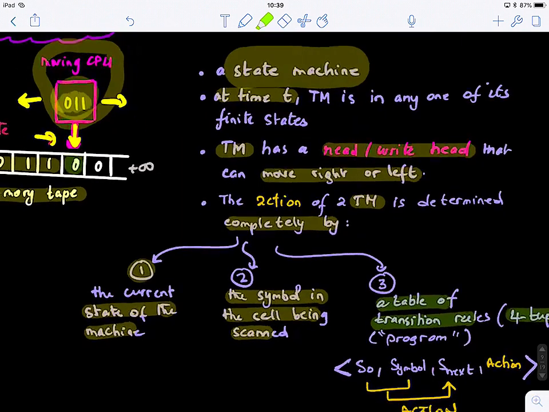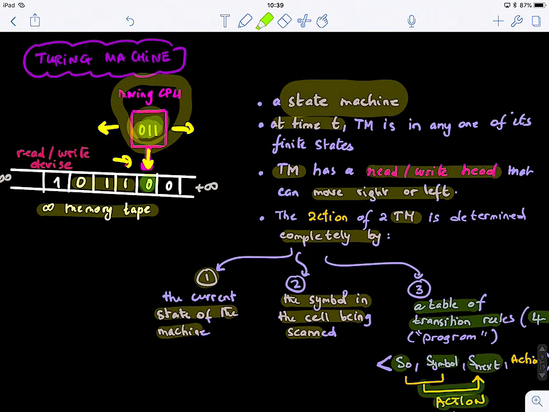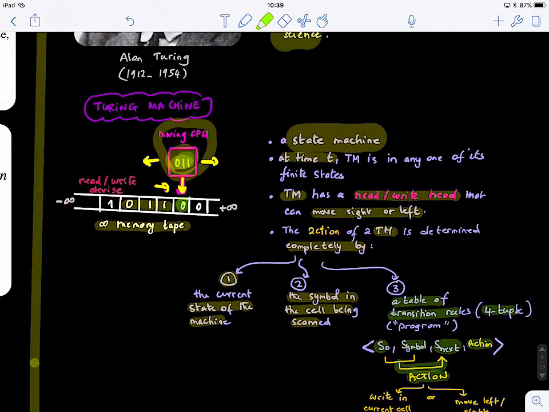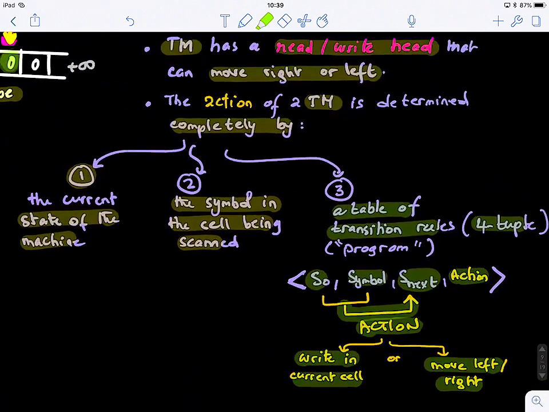So given the current state S0 and the symbol that it is reading, and a given action, it will move either right or left, or read or write. It will perform a specific action that you want. This is actually how a program works. The action can be writing in the current cell or moving left or right. So these are the actions that a Turing machine can take: either moving right or left, or writing in the current cell. It depends on the next action.